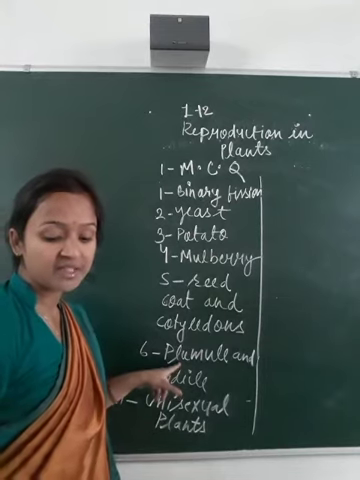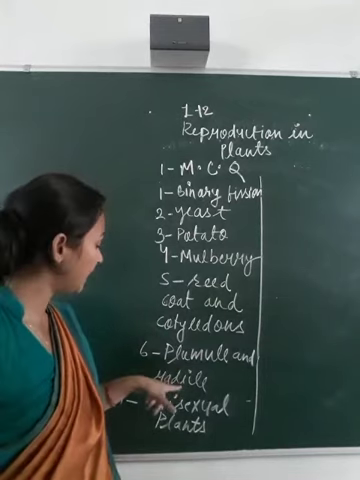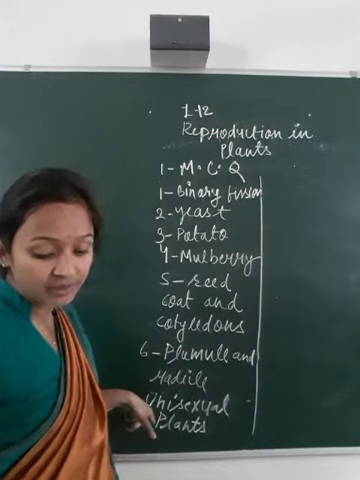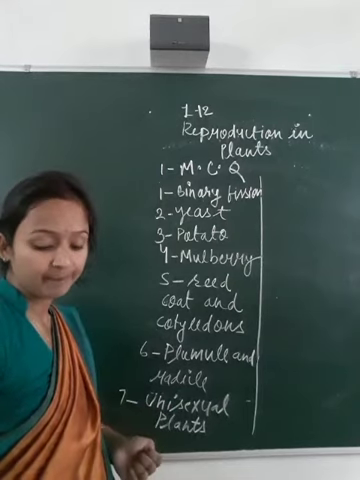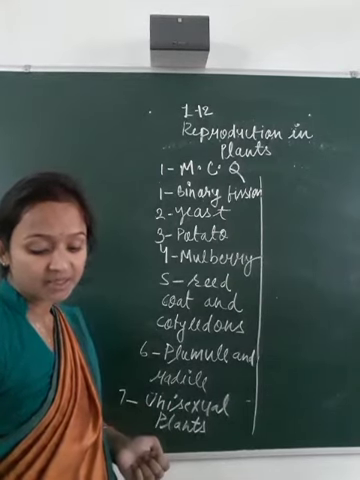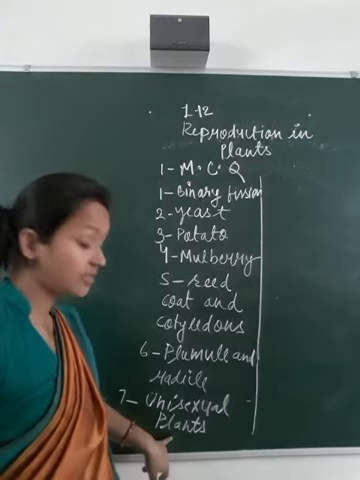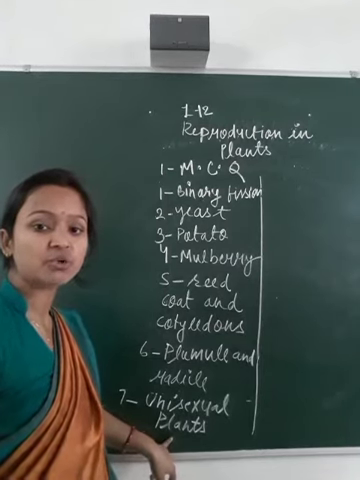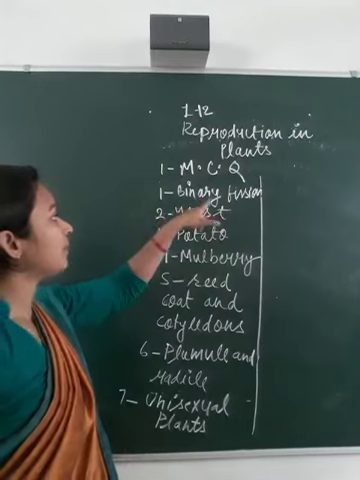Sixth one, an embryo of a seed consists of plumule and radicle. And seventh one, date palm, papaya and mulberry are the examples of unisexual plants.